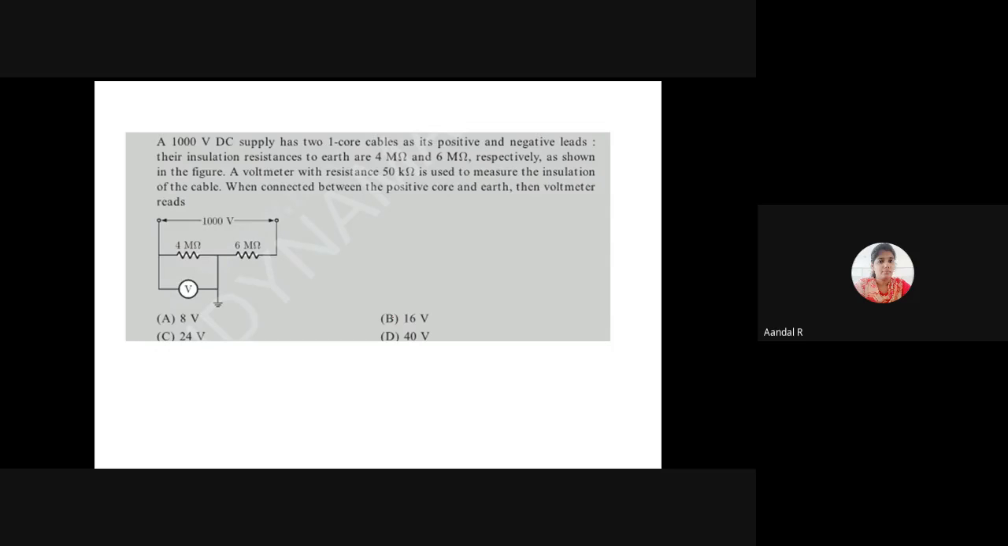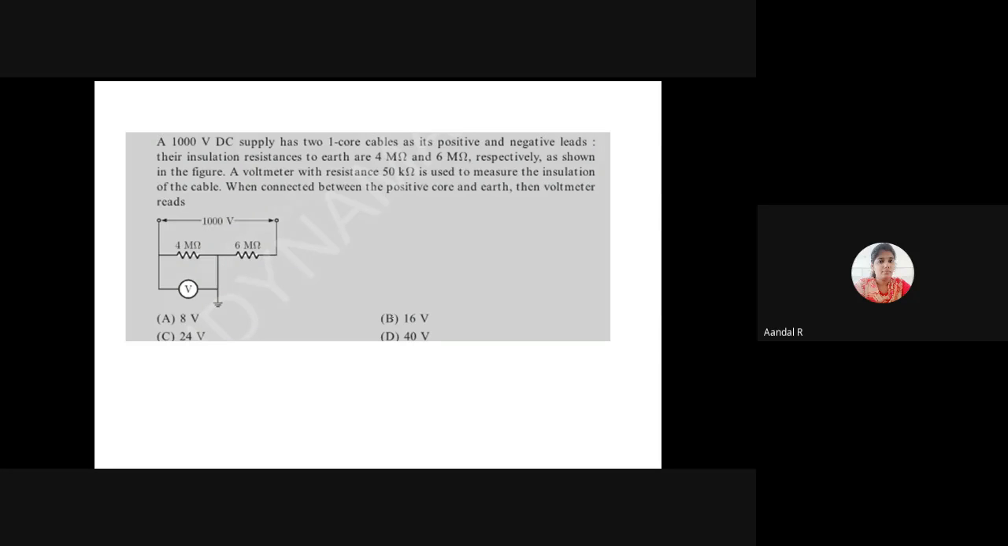The next one is a 1000-volt DC supply. A 1000-volt DC supply has two one-core cables as its positive and negative leads. Their insulation resistances to earth are 4 mega ohm and 6 mega ohm respectively, as shown in the figure.